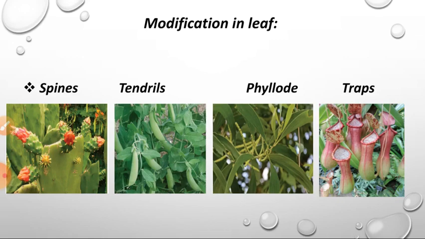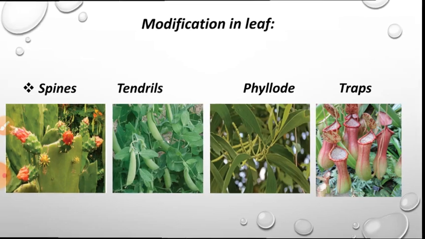So these are the flask-like structures. Okay, so the leaves themselves turn into flask-like structures to catch the insects, and the digestive enzymes are there to digest. Okay, so these are the modifications in leaves. In the Opuntia plant, the leaf part is modified into thorns and tendril. Leaf tip and terminal leaves are modified into tendrils. In phyllodes, petioles are turned into leaf-like structures, and in traps, the leaves are modified into flask-like structures to catch the insects, and digestive enzymes are also present to digest.